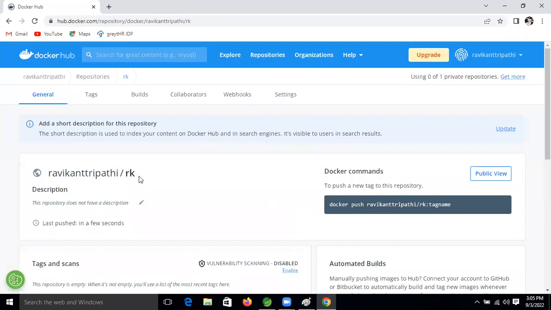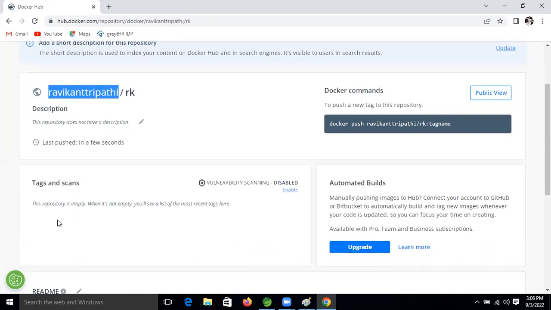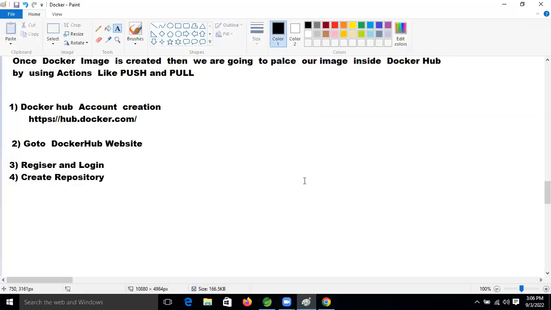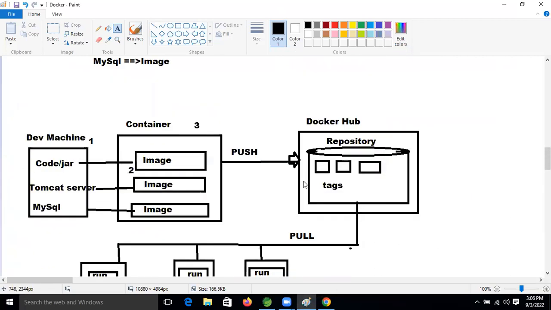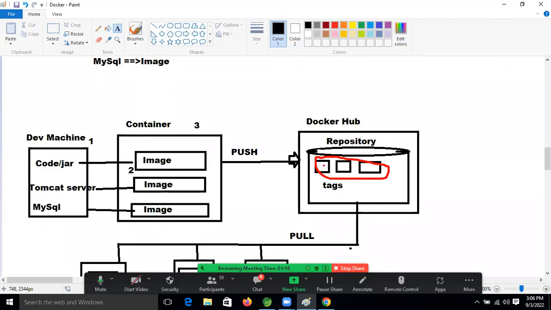See here, one repository is created with Ravikant Tripathi /rk, right? This is the repository name, and this is my account name, right? If you see, what I said, tags and scans, right? Tags is nothing but what I explained now, friends: whatever images will be stored inside, that is nothing but tags, I said, or not?